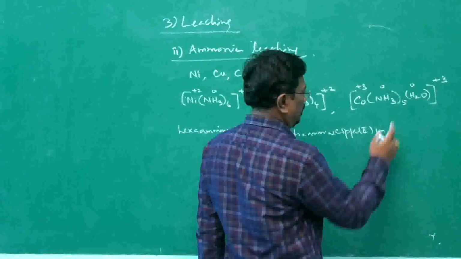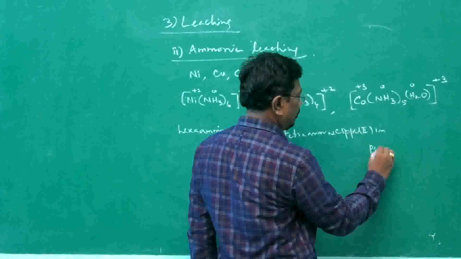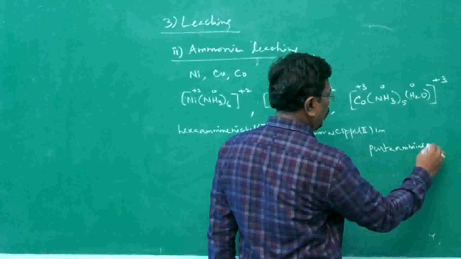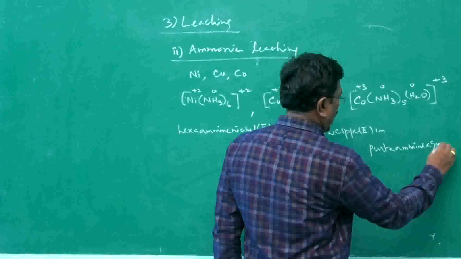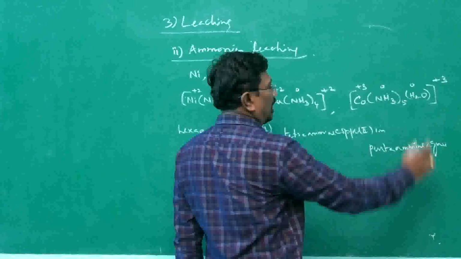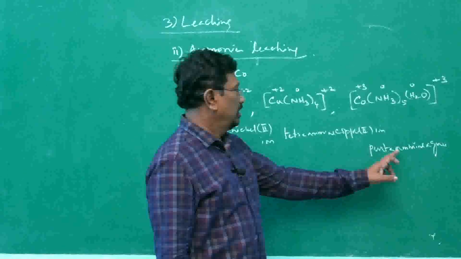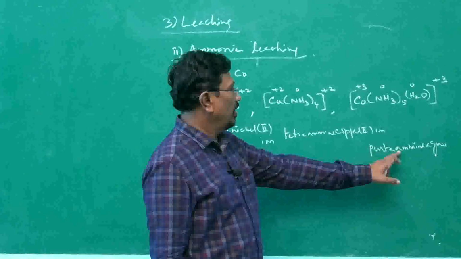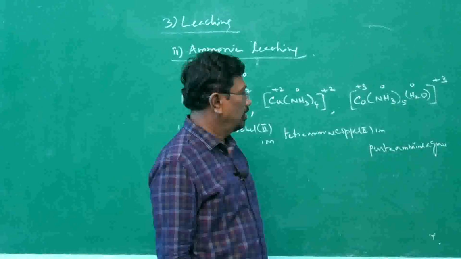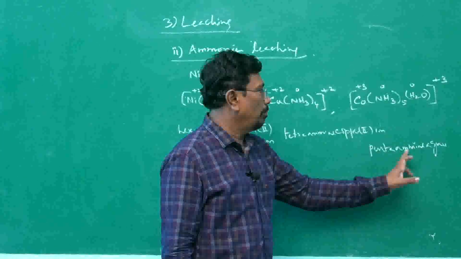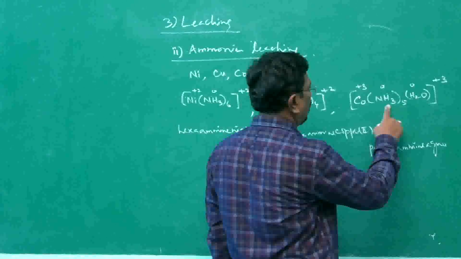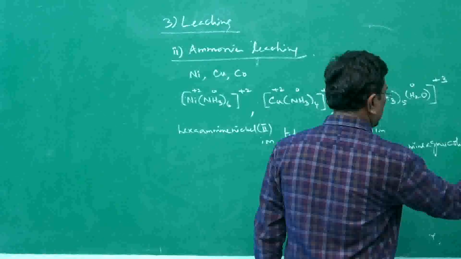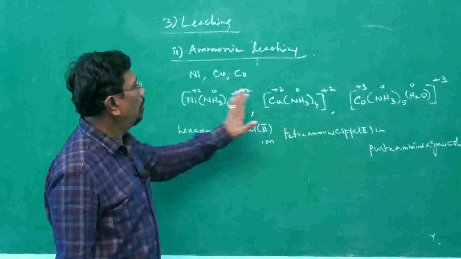Here, pentaammine, aqua, only 1 water. The ligand water is named as aqua. The 2 ligands have to be arranged alphabetically. Both start with A, then M and then Q, therefore ammine and then aqua: pentaammineaqua cobalt, charge on cobalt 3, therefore cobalt(III). That's all. So these complexes can be removed.